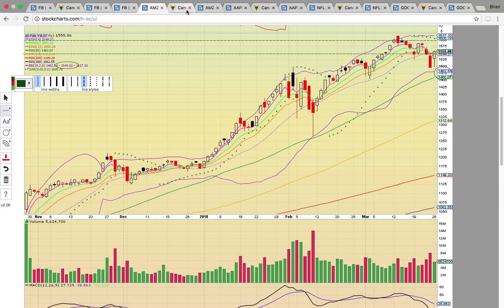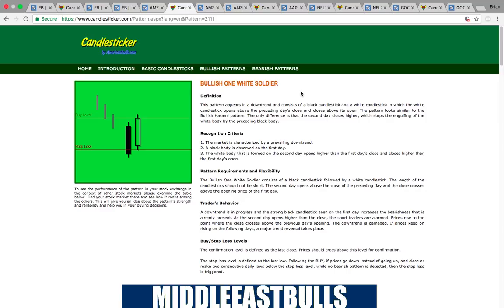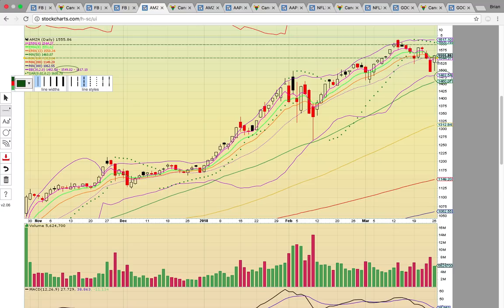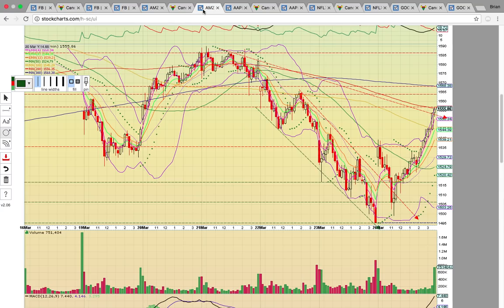Today a bullish reversal pattern formed: bullish one white soldier. This is a nice reversal pattern. We will be looking for bullish reversal confirmation. As you can see, the white candle forms when the open is above the close from Friday, and then it closed above the open from Friday. So this is a nice strong move. We'll see if it can follow through.